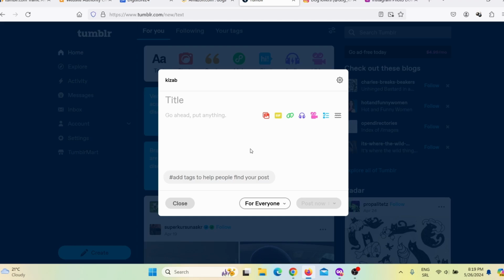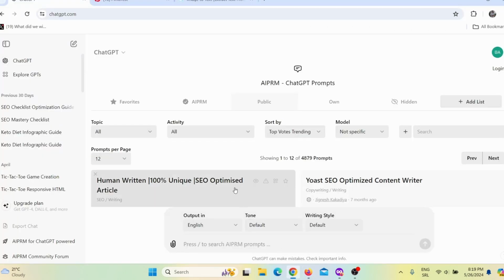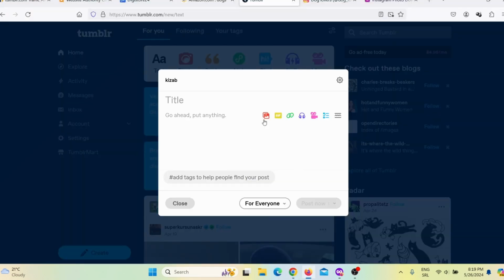If you don't know how to write articles, you can simply go here on ChatGPT, and you can tell it to write you an article, and you can publish that article here on Tumblr. You can even add photos, GIFs, links, and so on, and publish that article. And if it is a good, useful article, people will like it, okay? People will share it, and you will start getting followers. Also, you should share images.